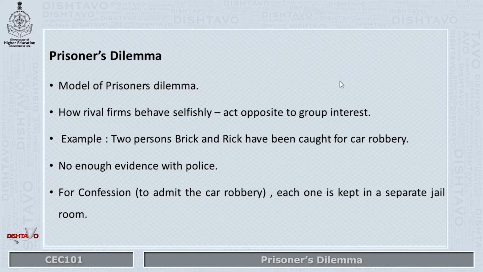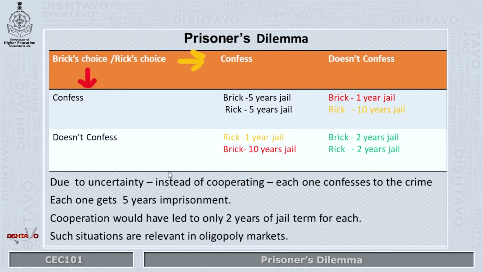Now let us see what happens. This is a payoff matrix, and let's see what are the different payoffs in each cell. Brick's choice is to confess or not to confess to the police. Rick also has the same choices, that is, to confess or not to confess. Let us see the payoffs under the different combinations. If both Brick and Rick confess, each one gets 5 years jail imprisonment.